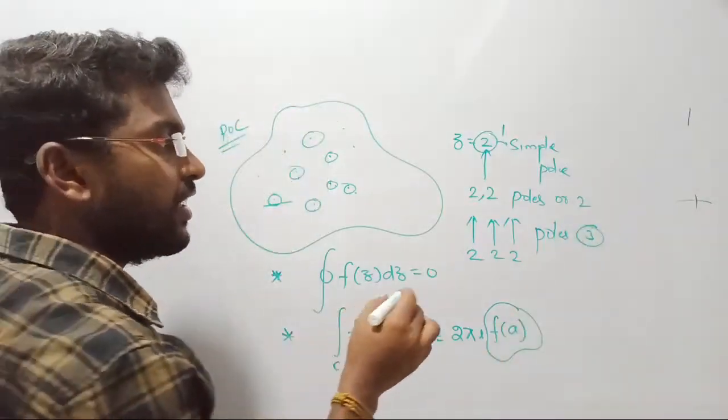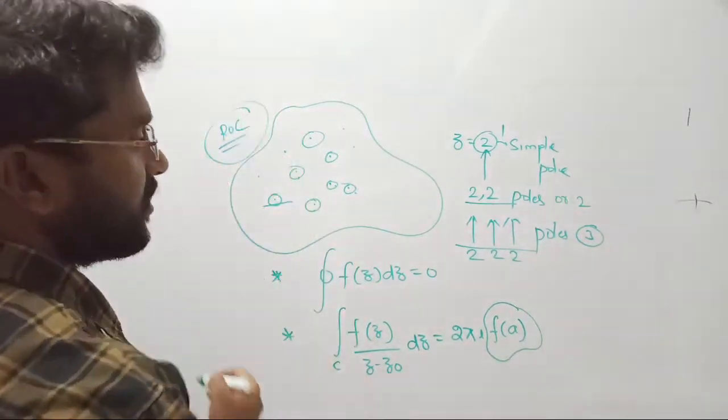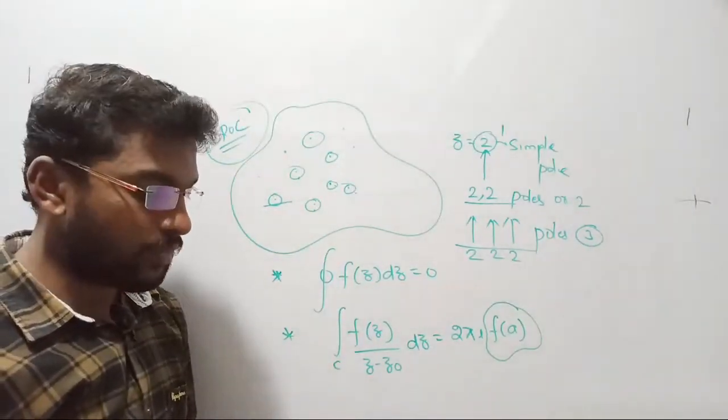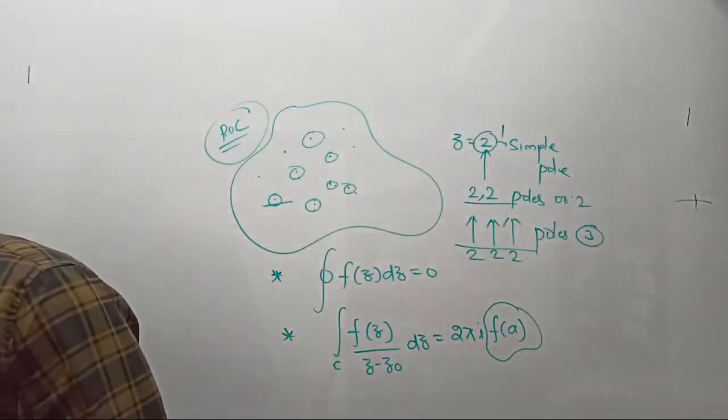Now we should see the effect of these significant poles inside of our region of convergence. That is called the Cauchy residue theorem, right? So the third topic that we are going to discuss now is called the Cauchy residue theorem.